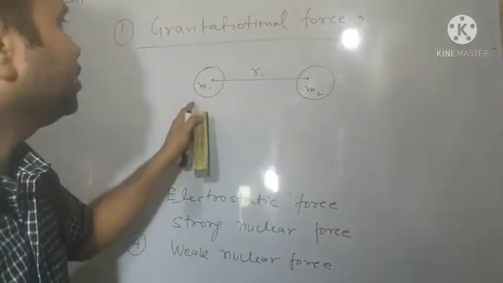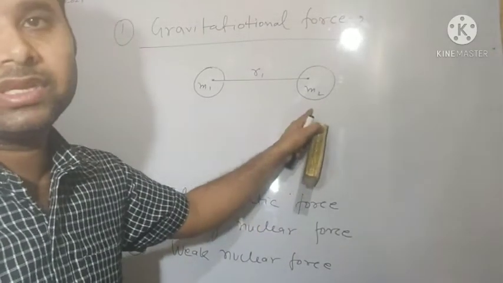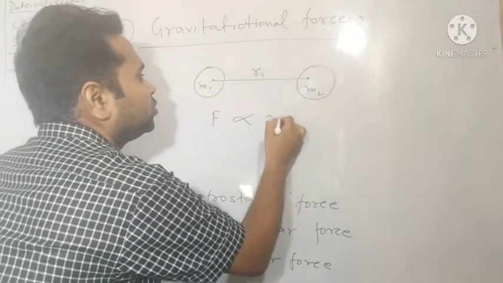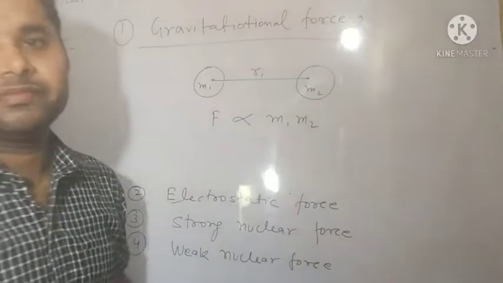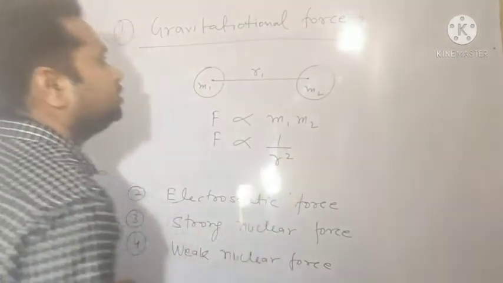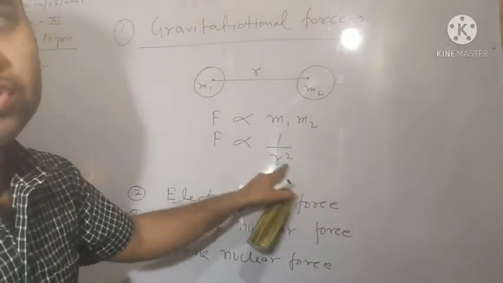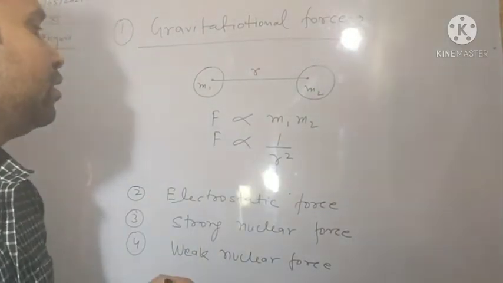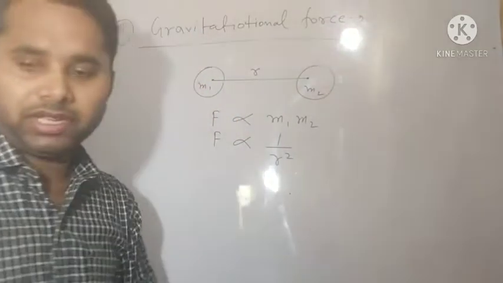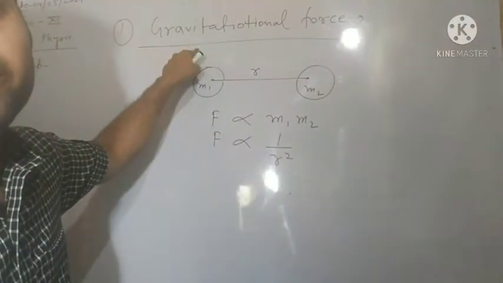between them. There will be an attraction force, called the gravitational force, acting between these two bodies in the universe, and this force is directly proportional to the product of their masses and inversely proportional to the square of the distance between them. Okay, so this is the first type of force in nature. Students, note down: gravitational force is the weakest force in nature.